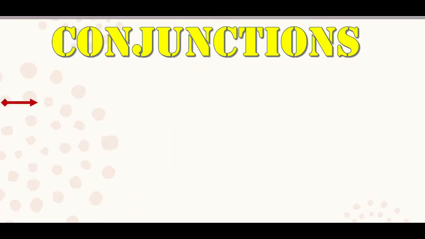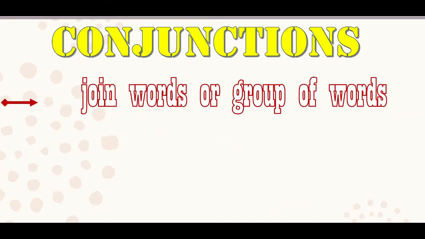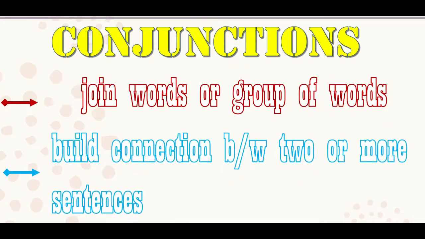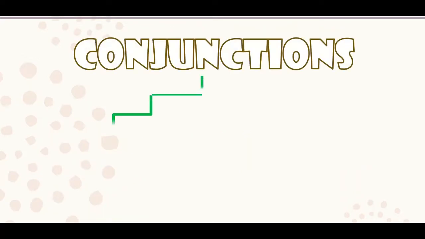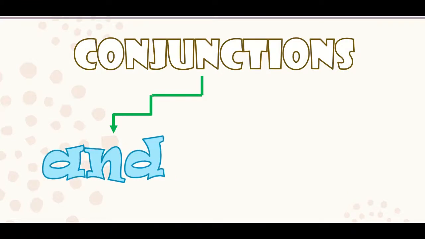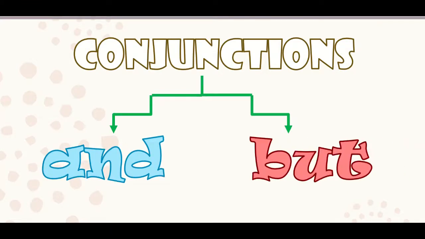Well everybody, conjunctions are actually words which join different words, groups of words, sentences into a meaningful statement and to shorten it. Alright? We can also use conjunctions to build connection between two or more sentences. Now, in this video, we are going to discuss two conjunctions, but and. That's it.